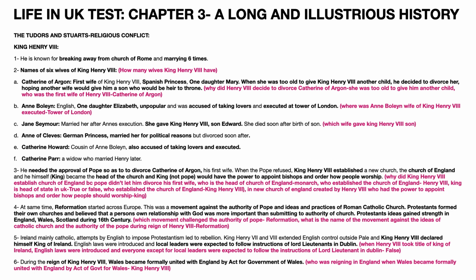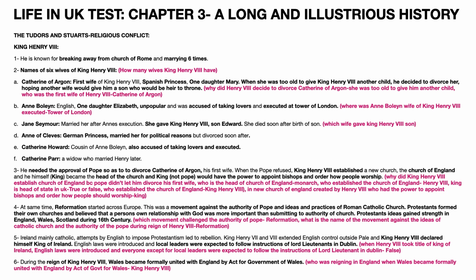Another point is that the second wife of King Henry VIII was Anne Boleyn. She was English and she had one daughter, Elizabeth. Anne Boleyn was unpopular as she was accused of taking lovers, and for this she was executed at the Tower of London. The question asked is: where was Anne Boleyn, wife of King Henry VIII, executed? She was executed at the Tower of London.